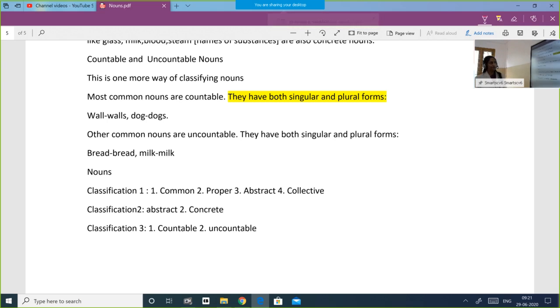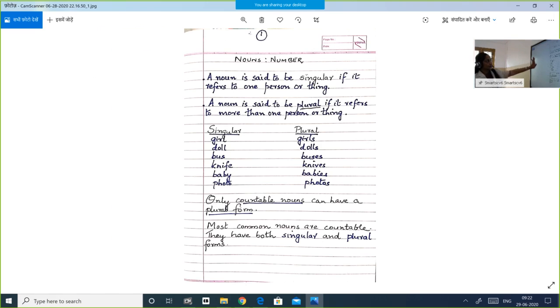So let us continue. Shall we do the next chapter? Are you all ready with your grammar text? Shall we move on to chapter 4, noun number? So all of you look into the screen. A noun is said to be singular if it refers to one person or thing. Singular means one.